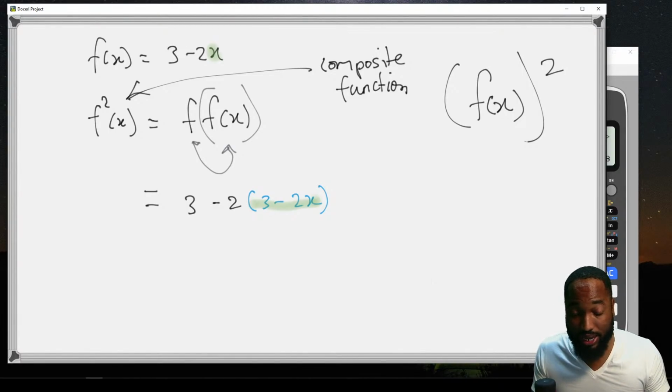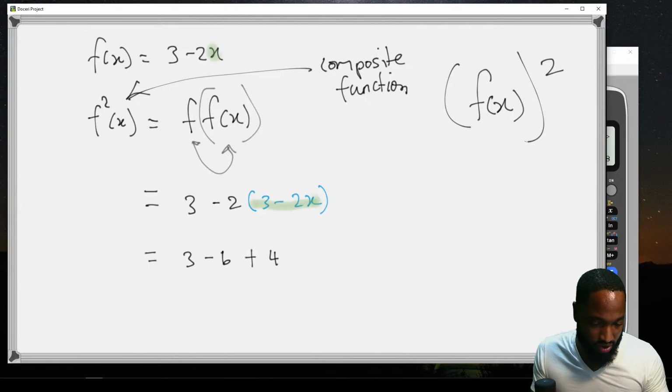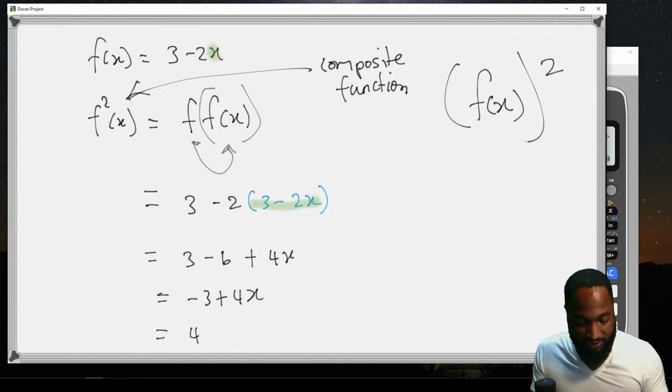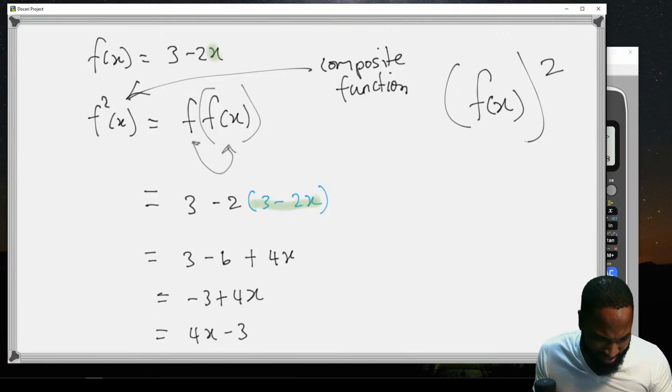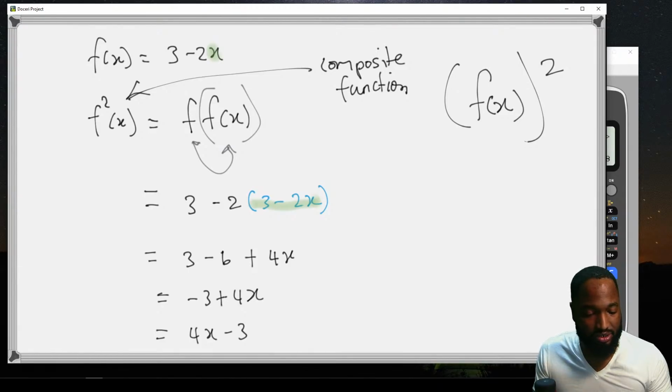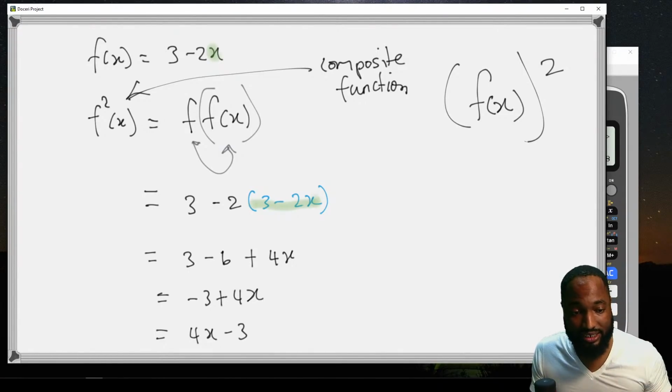Don't let that happen in the May exam. So 3 minus 6 plus 4x. Watch out. Those negative signs are there to kill people out here. Negative 3 plus 4x. So you could write this as 4x minus 3 as well. That's what it is. Is that correct? Yeah, that's correct. So that's the answer.